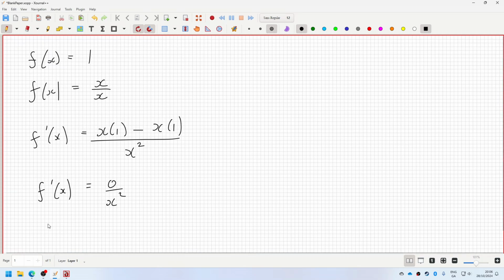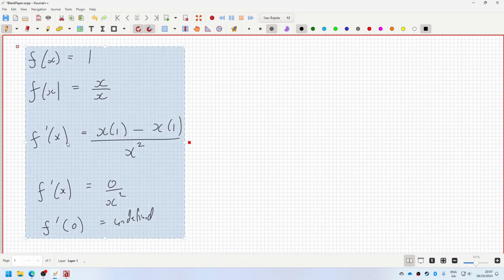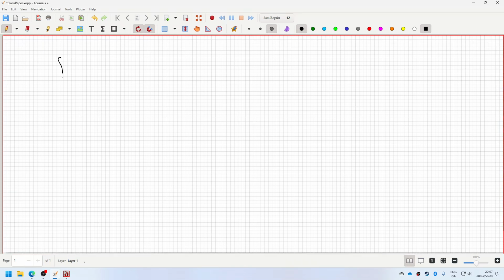And then I don't quite think I'm doing his argument justice, because then he said something like the derivative at 0, according to this, is undefined. But of course, the derivative of 1 is supposed to be 0. Maybe that's not quite his argument. I don't remember exactly what it was, but I do remember him doing something like taking a function, something simple. Maybe it was the function x he took, but then he changed it into x squared over x, and then he calculated the derivative. I think maybe it was something like that, actually.